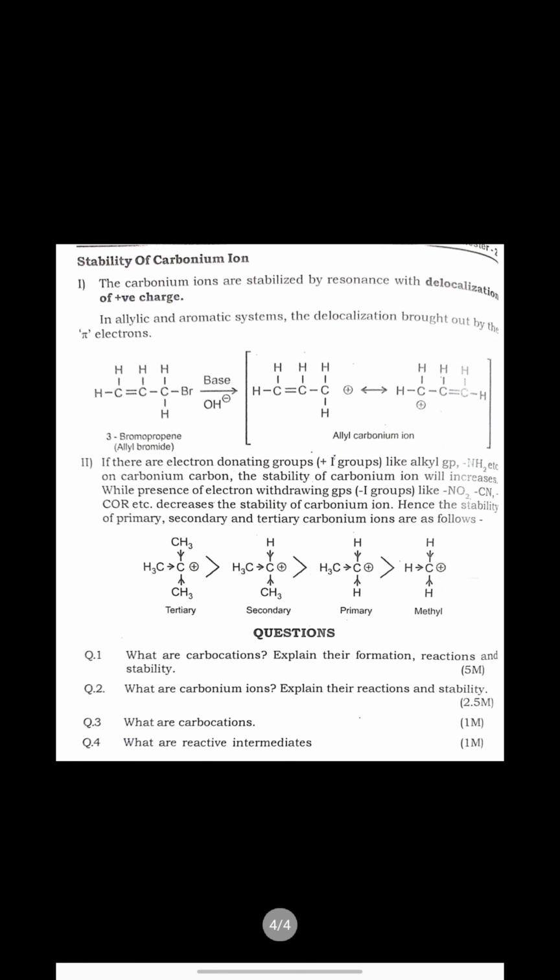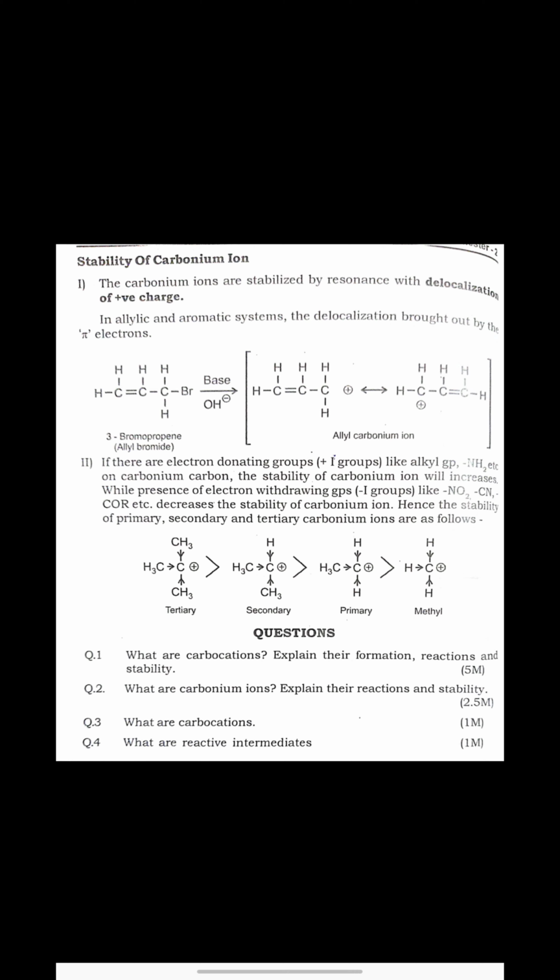So whatever is stable will be formed, and therefore just a rearrangement of that hydrogen atom takes place, and we get the secondary ion, which is more stable than the primary one. So this is about the rearrangement reaction. Now the most important thing is the stability of carbonium ion.